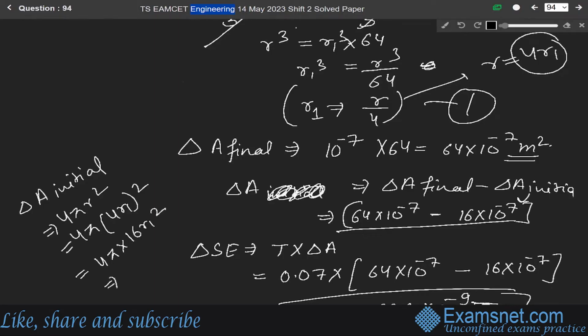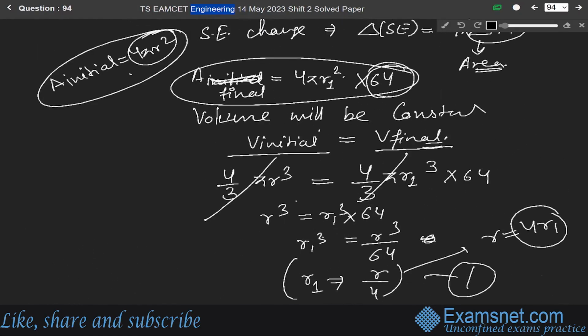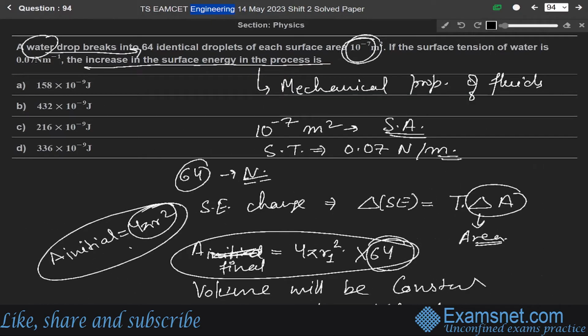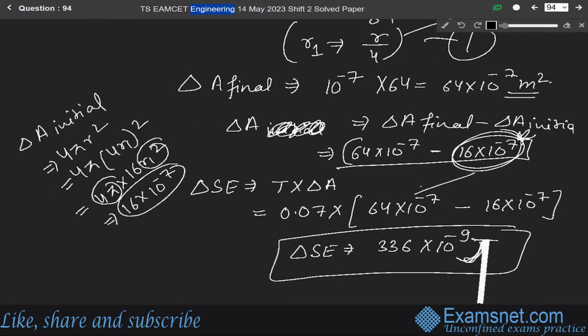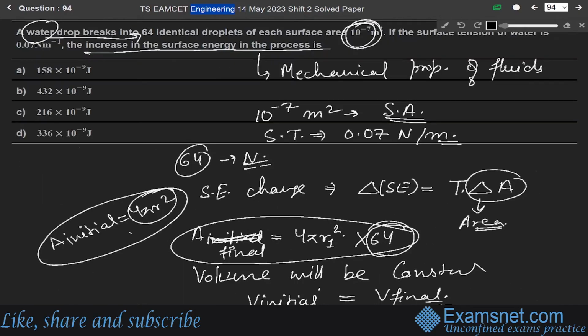So this will be equal to 16 into 4 pi r1 square, which is basically the area. And according to the question, the area is 10 to the power minus 7. So we can write here 16 into 10 to the power minus 7. Thus, in place of delta A initial, we have written 16 into 10 to the power minus 7. That's why we have solved it like this. Okay, so our correct answer is 336 into 10 to the power minus 9 joule.